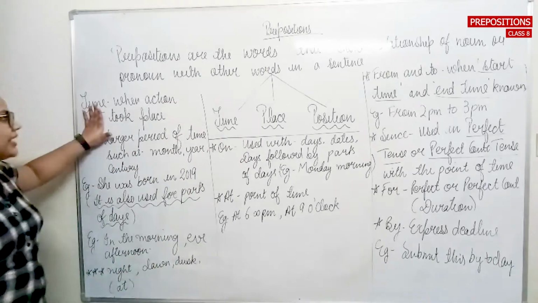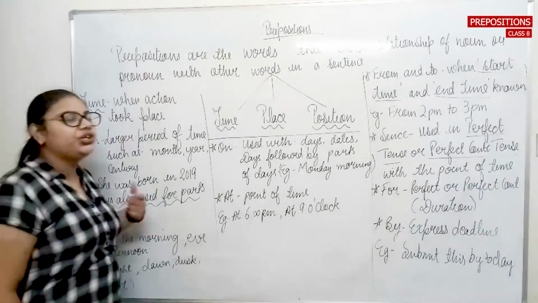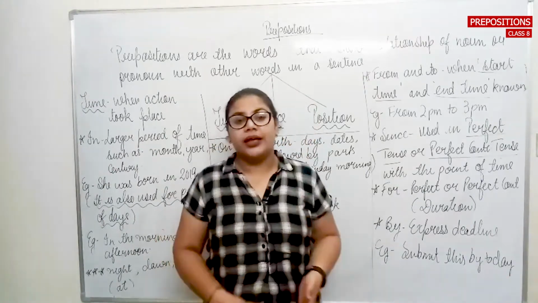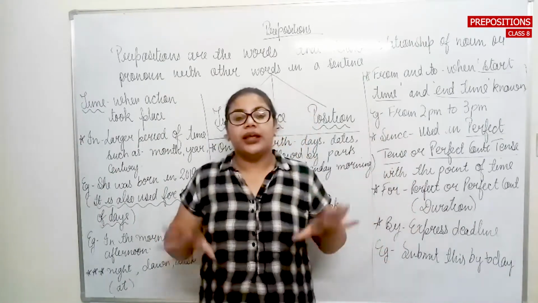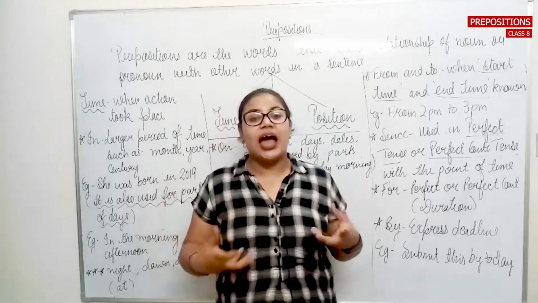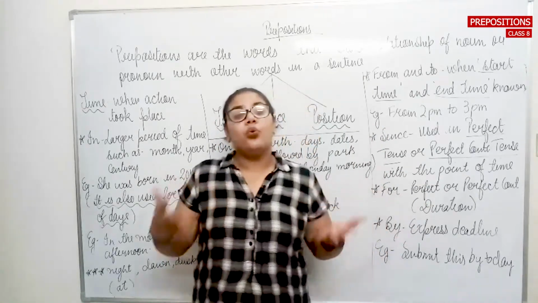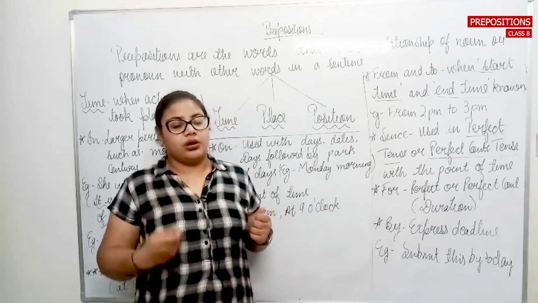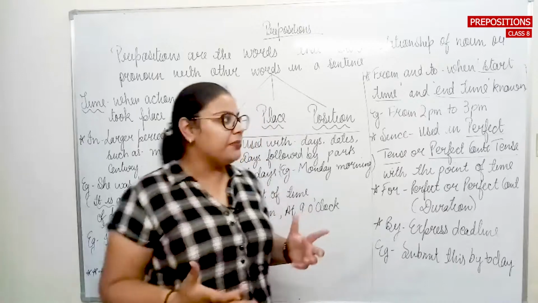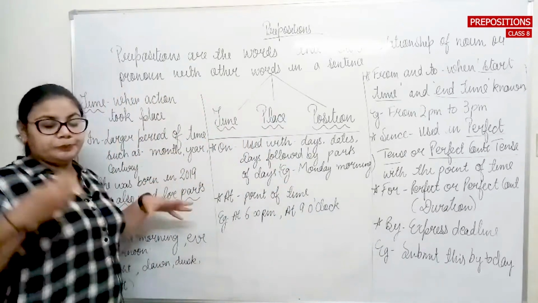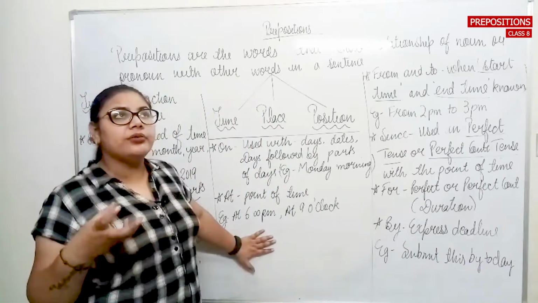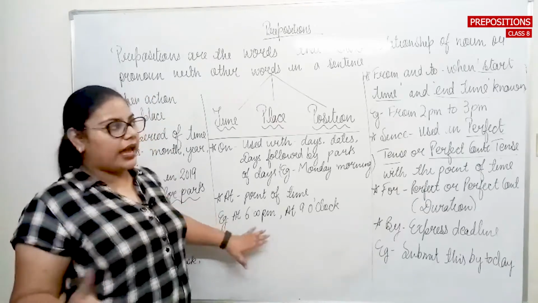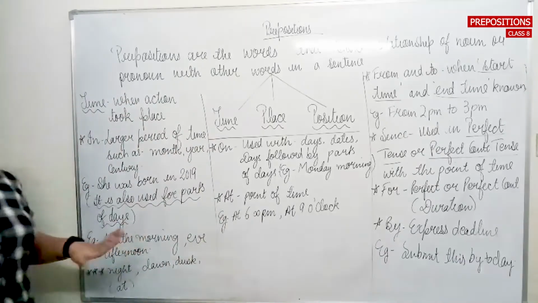Okay, so today we are going to start with the preposition of time. Preposition of time states when that particular action took place. जिस भी एक्शन की, जो भी चीज की हम बात कर रहे हैं, when that action has taken place, वो कब हुआ है काम, वो चीज के बारे में जब भी हम बात करेंगे, we need to talk about the preposition of time. We have some of the words which are known as preposition and which belong to the family of preposition of time, and here I have written some of them for you.